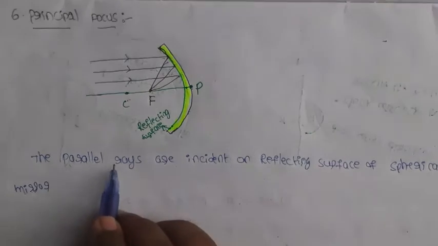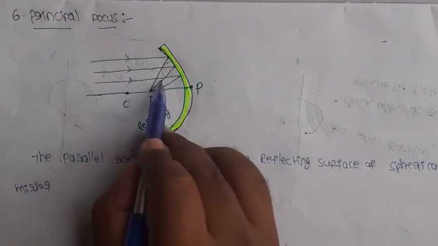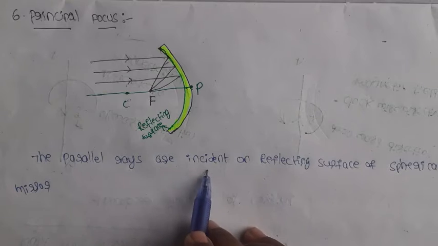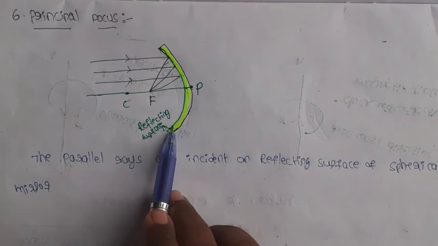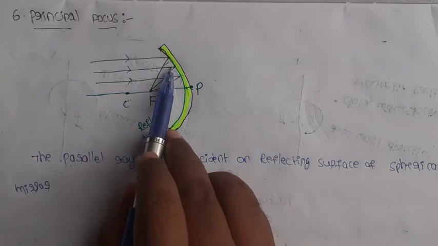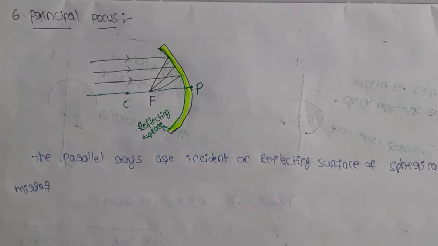These are called parallel rays or incident rays on the reflecting surface. This is the reflecting surface of the spherical mirror.